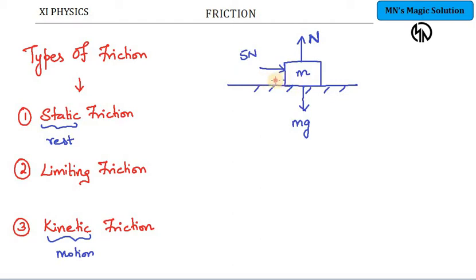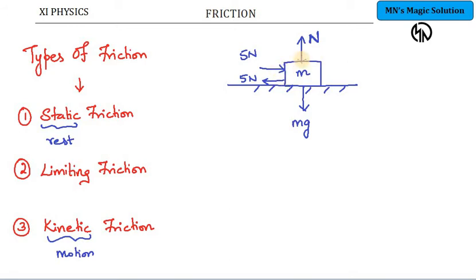But in the opposing direction, the object will face a frictional force. The frictional force will also be 5 Newton, which is equal to the force applied. This frictional force is called static frictional force. Why static friction? Because the object has still not moved at all.